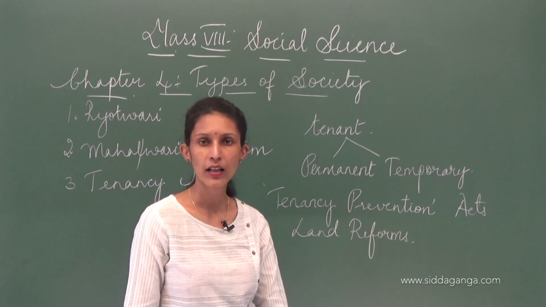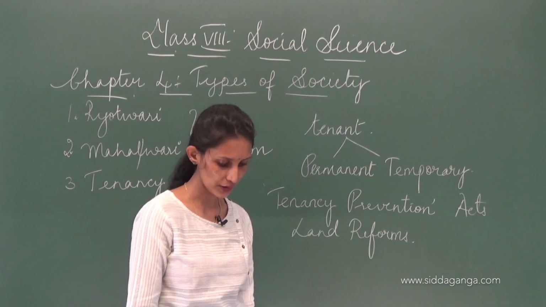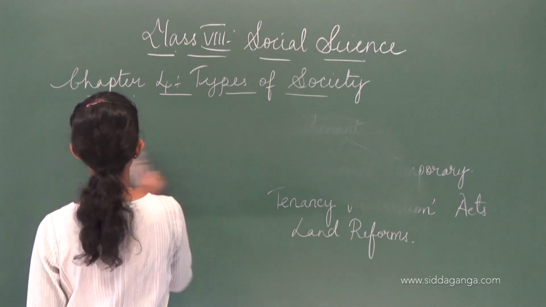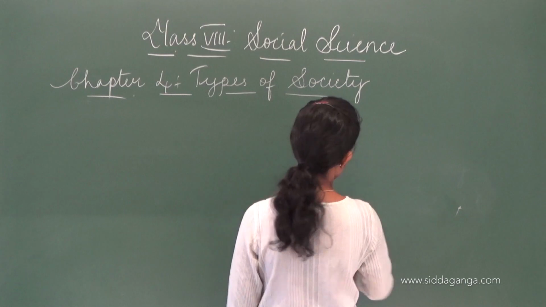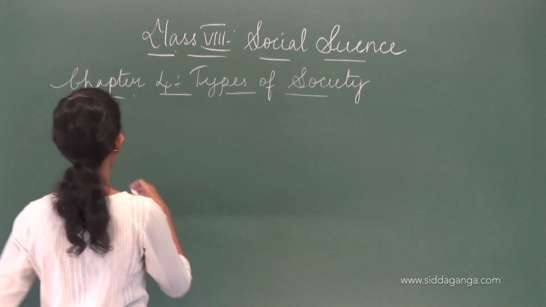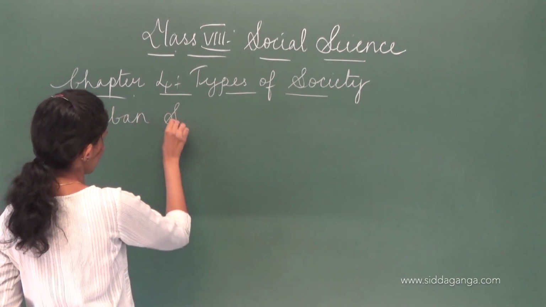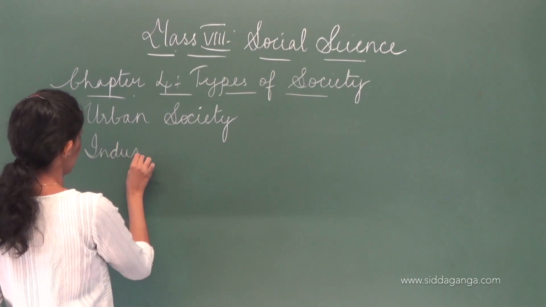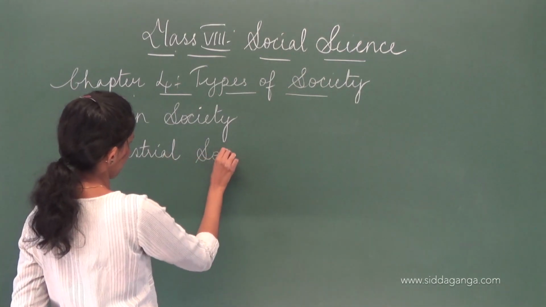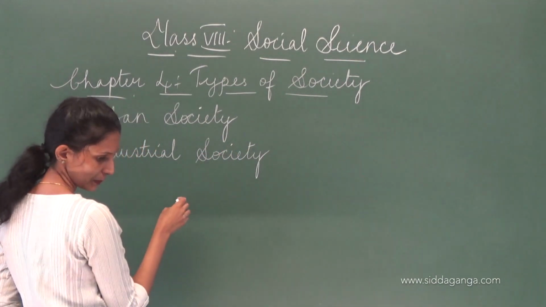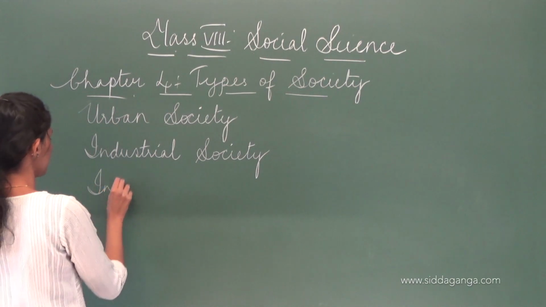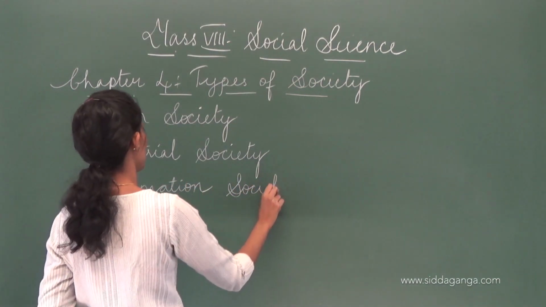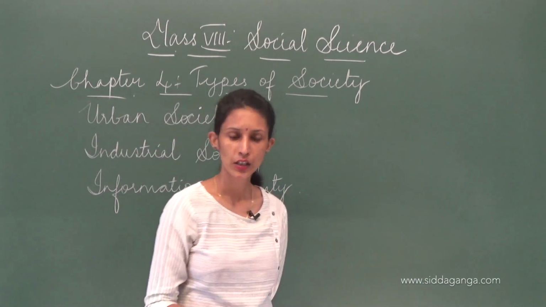So now we are going to the next one, that is the urban society, and then we'll move on to industrial and information society also. Okay, moving on to the urban society.